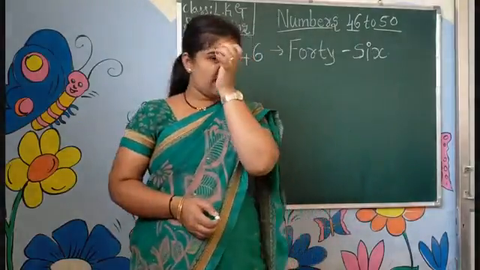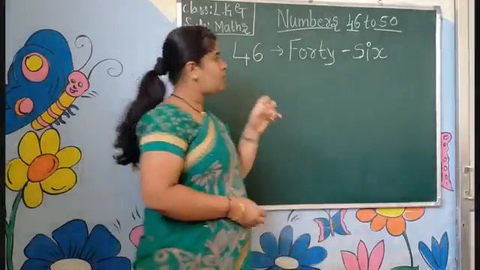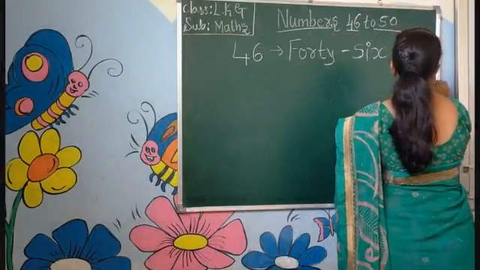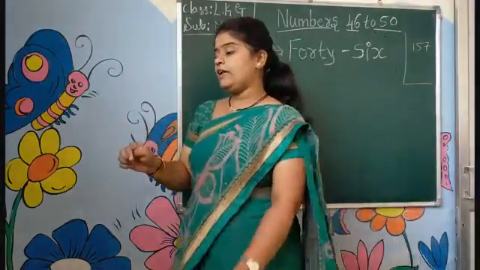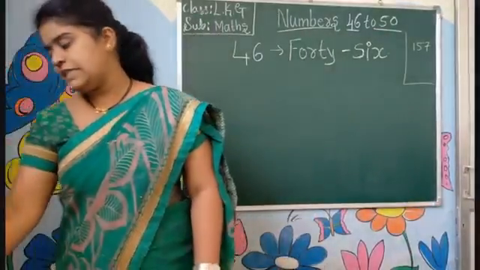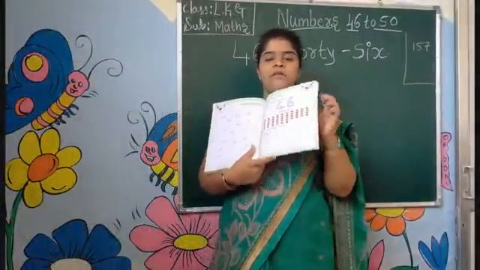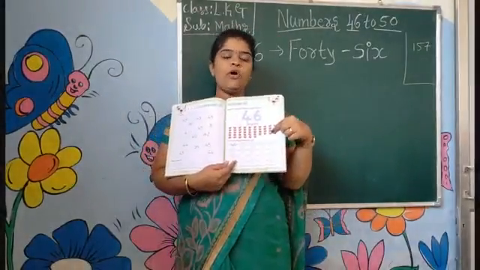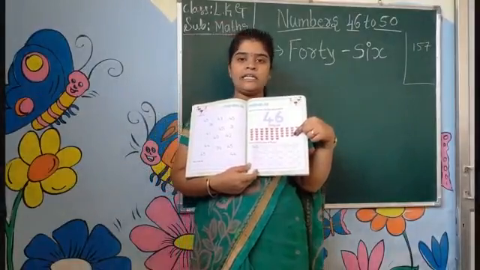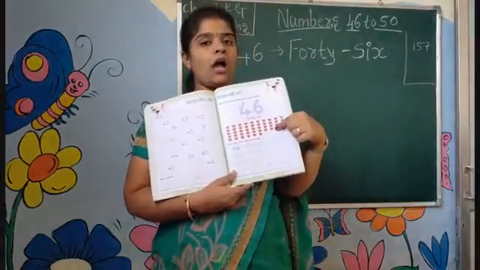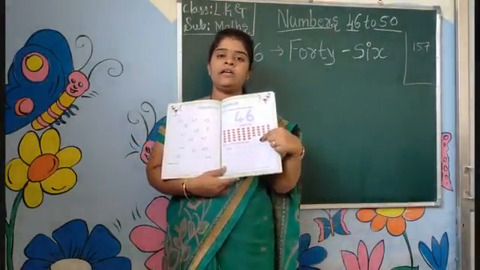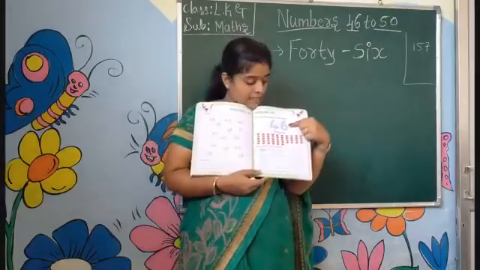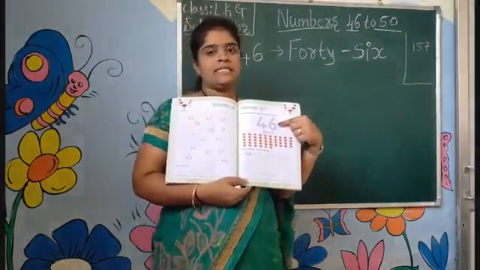Okay? Then all of you open page number 157. On page number 157, they have given us the number 46. See here. You have to trace the number 46, and you count. You already did this work. You all now count the teddy bear faces. Once again you have to count. How many teddy bears are there here? You count, and after counting you will get the number 46. Okay.